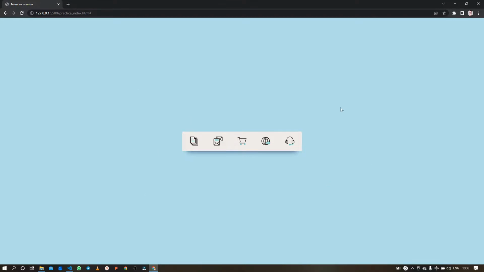So here you can see the entire blue background and these are the tabs. Let me show you what happens when I hover on any of these tabs, and when I click on any of these tabs, they just rotate and come back to their original position. So this is what we are going to build in this tutorial. So without wasting any time, let's get started.